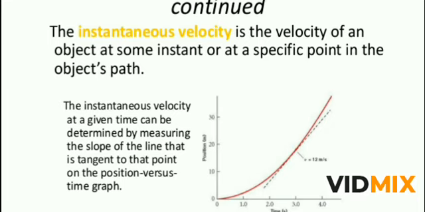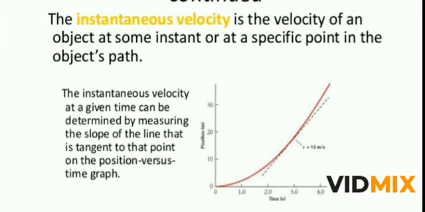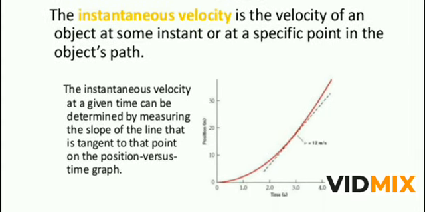So the instantaneous velocity is the velocity of an object at some instant or a specific point in the object's path. And the instantaneous velocity at a given time can be determined by measuring the slope of the line that is tangent to that point on the position versus time graph. Where the line touches the graph, that is called tangent. At that instant, what is the velocity, what is the position? By finding that slope, we can find the instantaneous velocity.